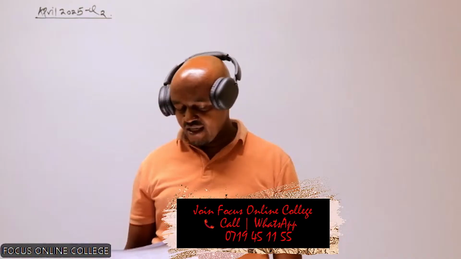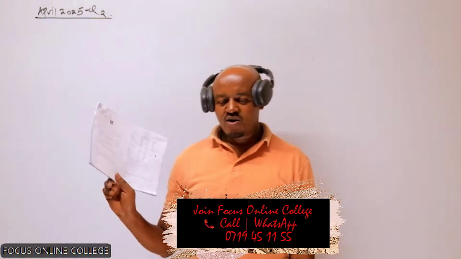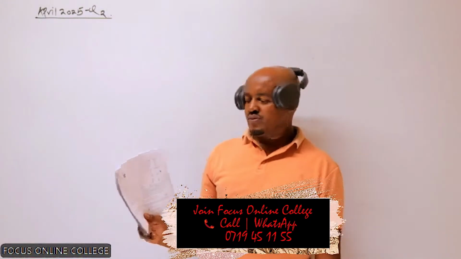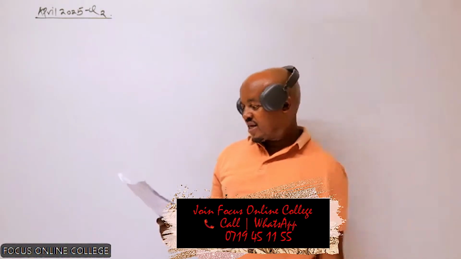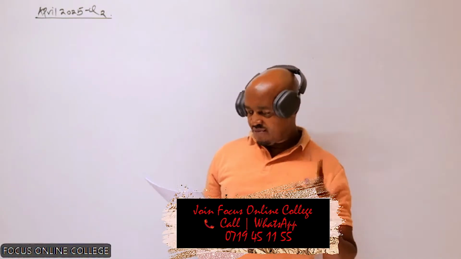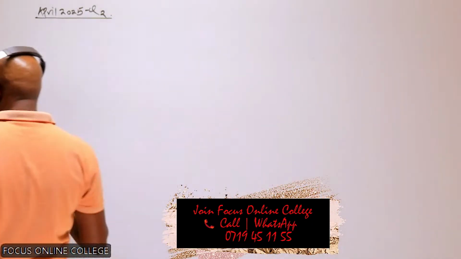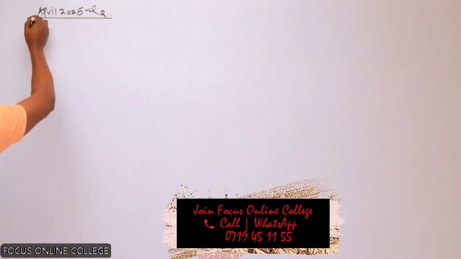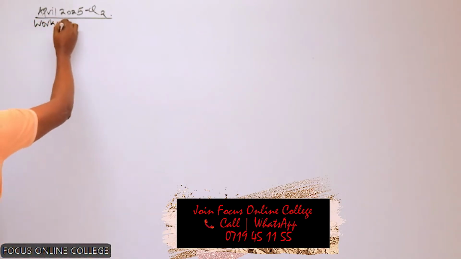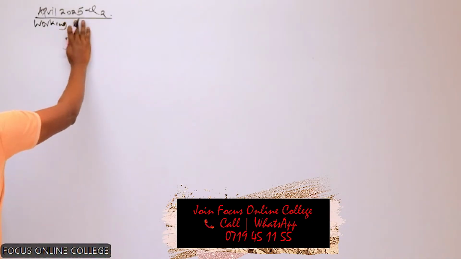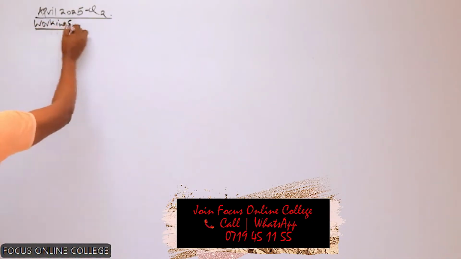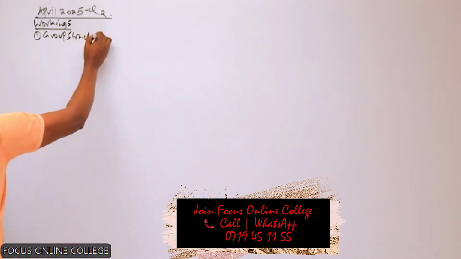Now, before we do that, automatically this is a question for group accounts. The first thing we need to do is come up with a group structure. We know the relationship, the nature of investment by the parent company in the other companies. We go through the additional information and do any working which is necessary. So we go straight to the workings, and the first working here will be to come up with a group structure. That's the first thing you always need to have in any question for group accounts.